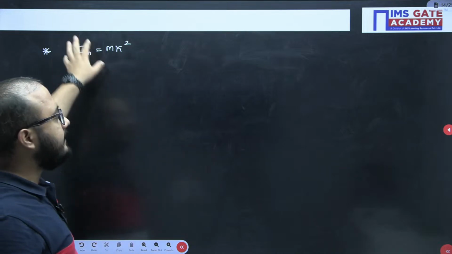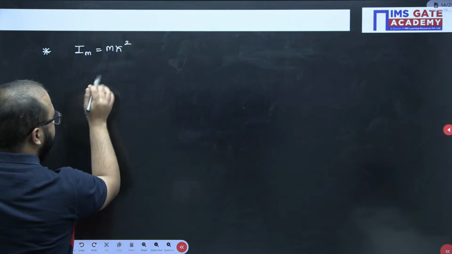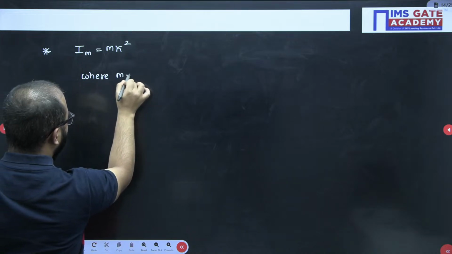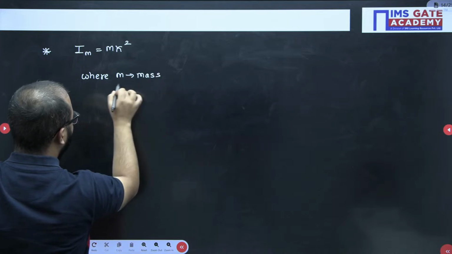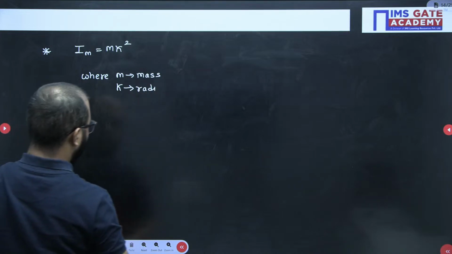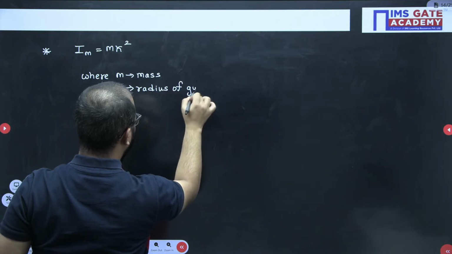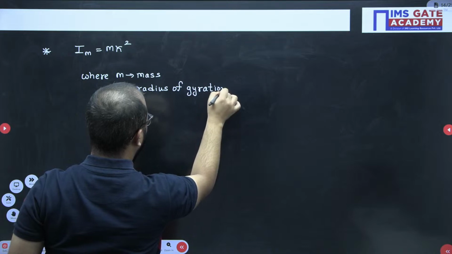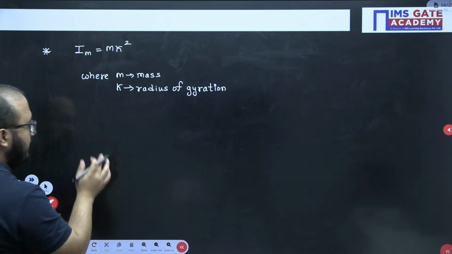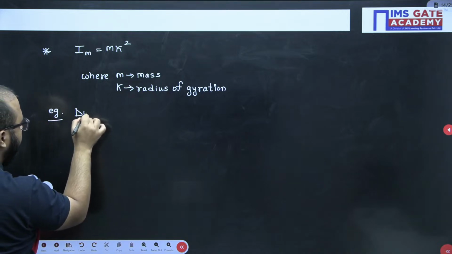So sometimes they will not ask for this mass moment of inertia. They will be asking radius of gyration, right? So radius of gyration will be given in the question. M is simply the mass. K is the radius of gyration. Is it clear? Now, let's suppose sometimes, for example here, what is the radius of gyration for the disk?